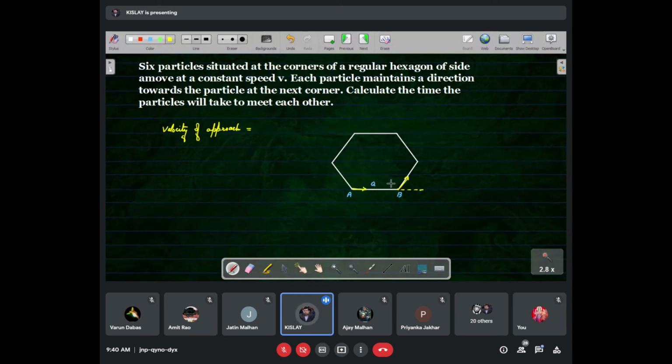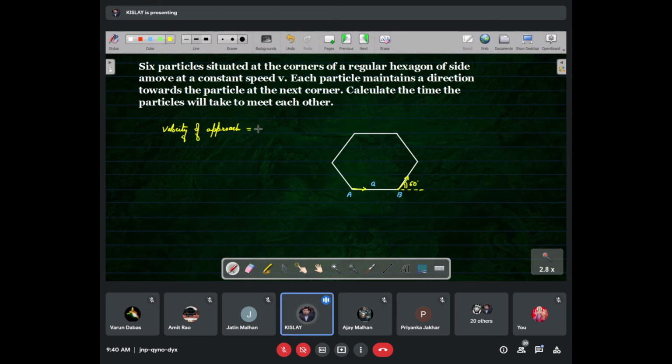Anyone can tell me the value of this angle? 160 degrees? This angle, bete, is 60 degrees. Confirm? Yes, sir. Good. It is 60 degrees.